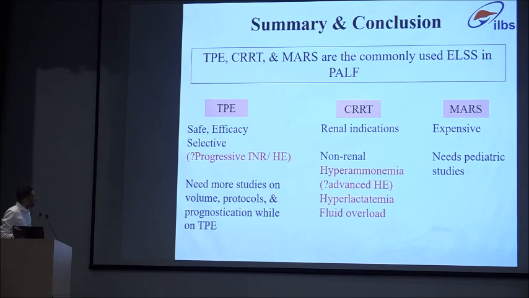CRRT, apart from renal indication, we should actually use it for non-renal indications in pediatric acute liver failure, that is hyperammonemia, hyperlactatemia, and fluid overload. And MARS is expensive, needs pediatric studies, and is usually not feasible in the Indian setting. Thank you.